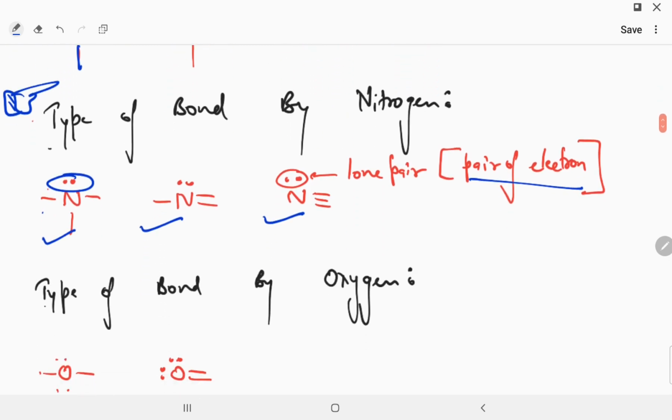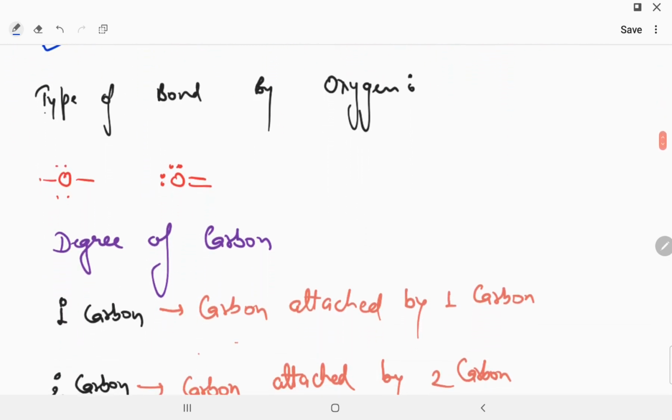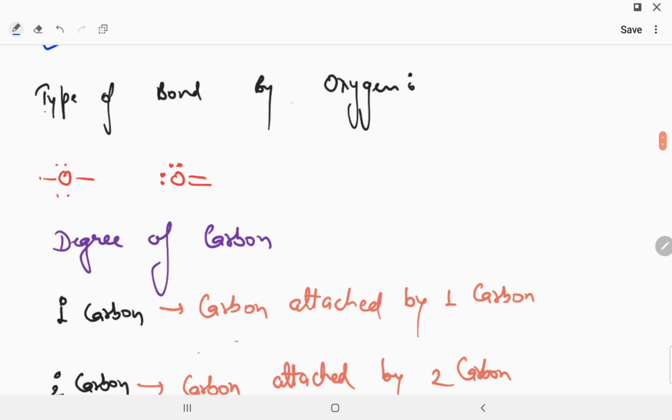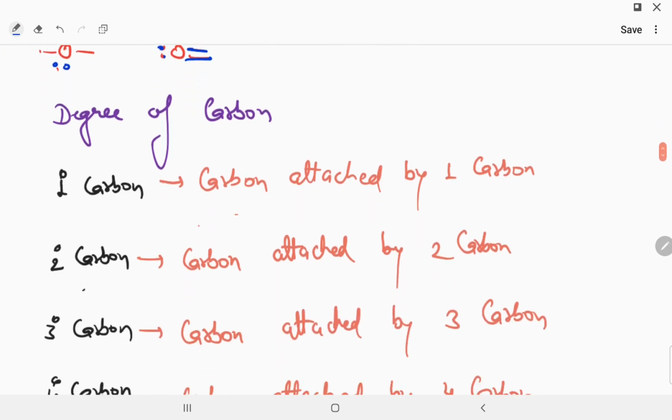Similarly, look at the types of bonds by oxygen. Oxygen makes 2 single bonds and 2 lone pairs, or 1 double bond and 2 lone pairs. Okay, now understand my point.